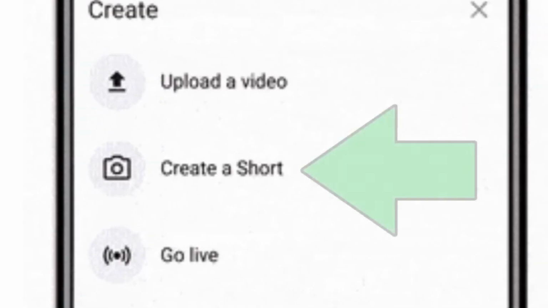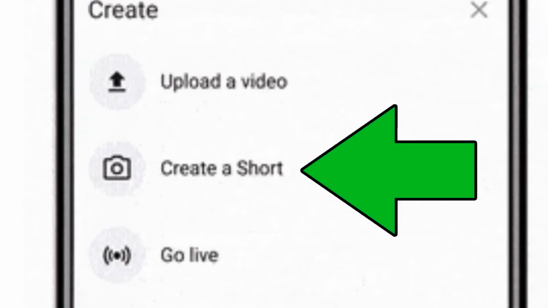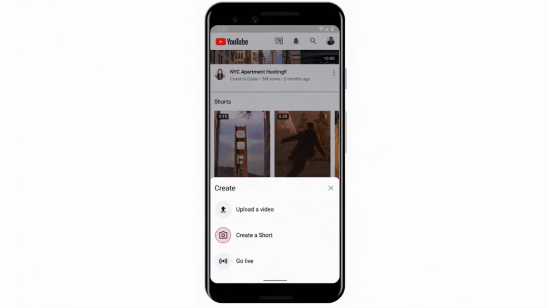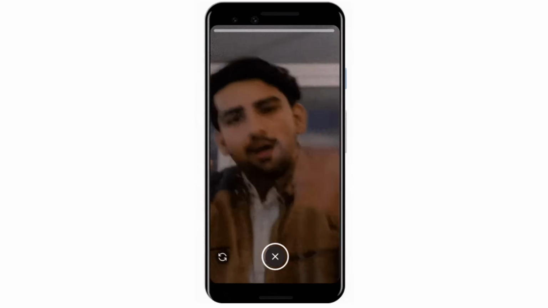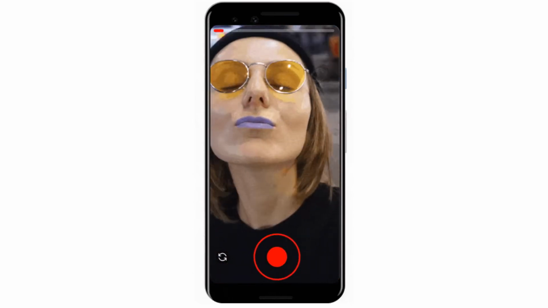Imagine a world where your creativity can shine through 15-second videos, enhanced by powerful tools right in your YouTube mobile app. This upcoming feature is poised to revolutionize how creators incorporate music and speed controls, giving you the power to elevate your content like never before.